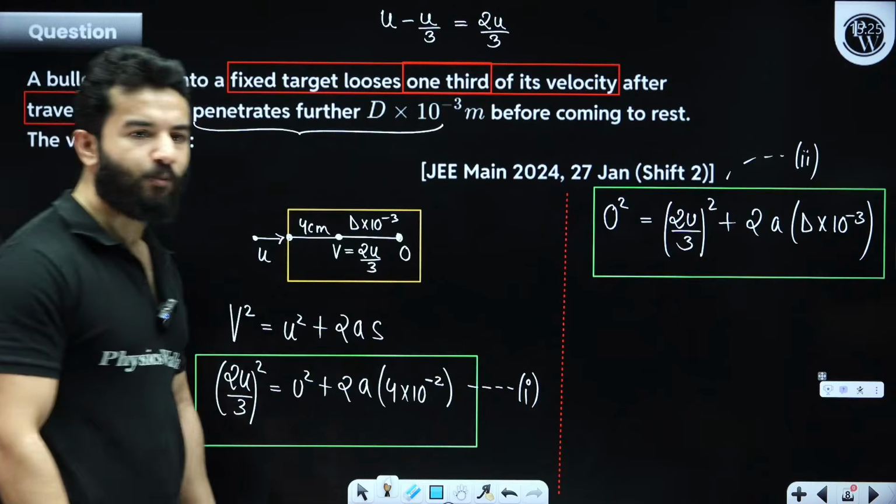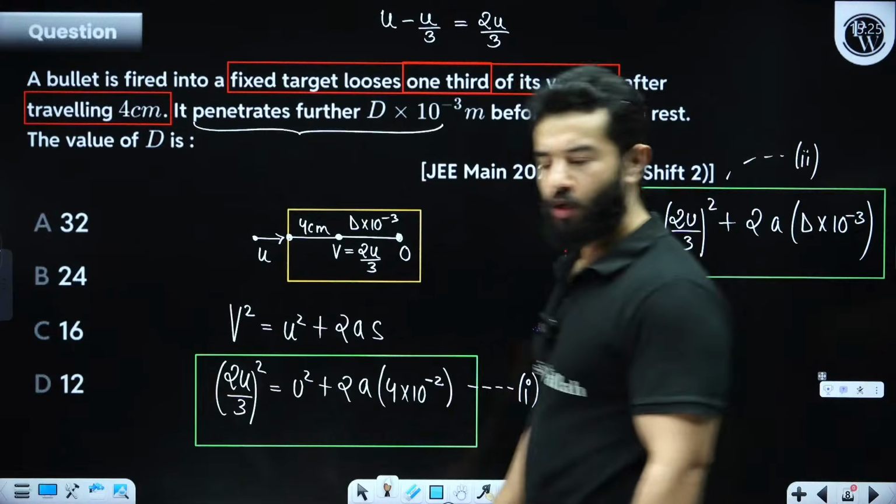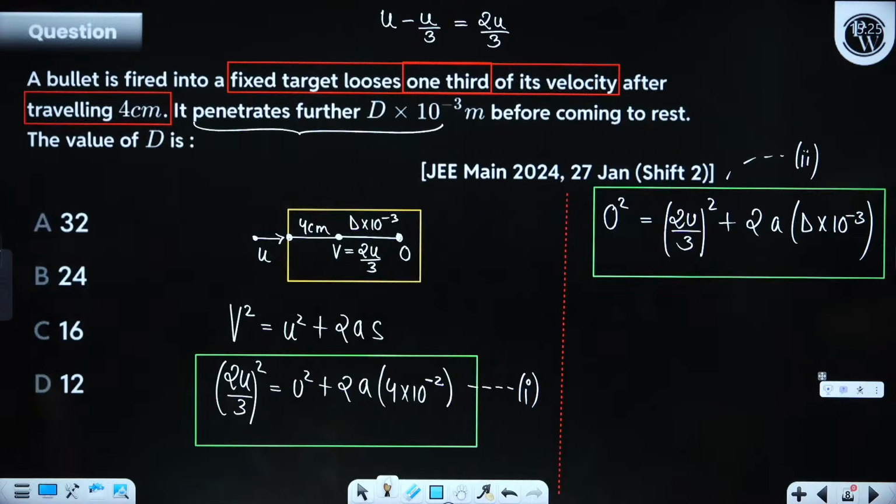Be quick. Any more doubts with this problem? Clear? Quick. Friends, see and let me know if you have got any doubt.